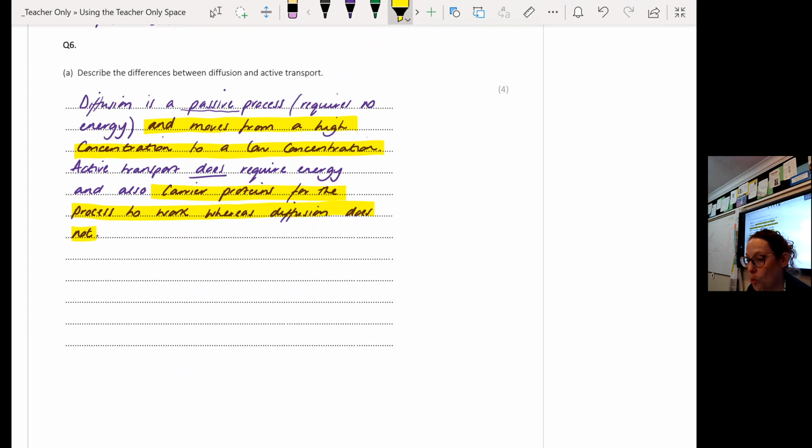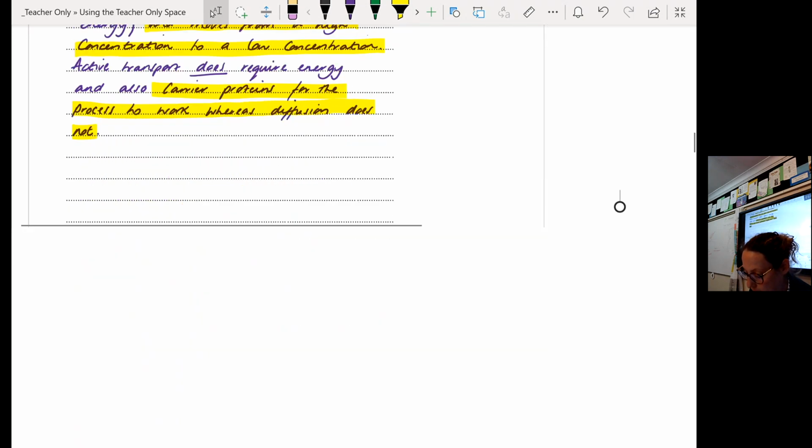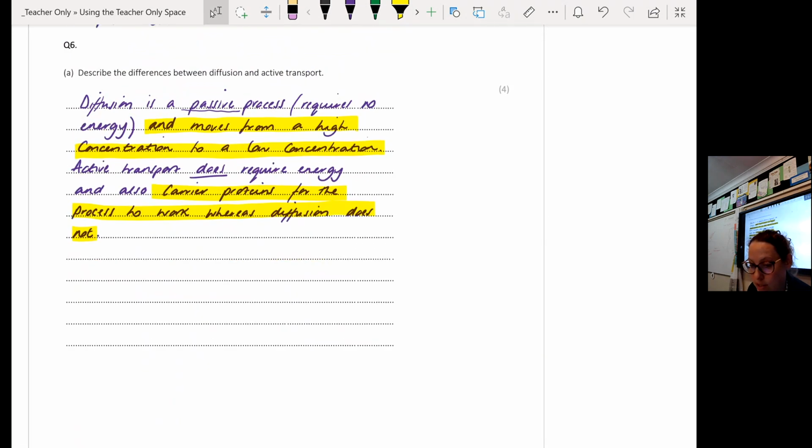Most of you got at least 2 or 3 here. You just missed some key bits, or the wording wasn't necessarily enough to get the marks. And that's all it is. In biology, you have to have these answers structured in a specific way to be able to get the marks, and that's where it's so frustrating. But that is what I am here to teach you. So do not get disheartened with this, because the more we do this, the better you will be and the higher your grades will go.